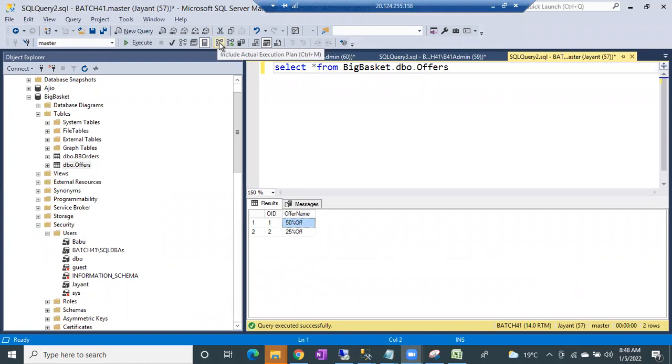Difference of grant and with grant. Yesterday, I guess Dinesh, you missed it, right? Yesterday we discussed grant and with grant. Just go to yesterday's class and you can listen. What is the difference between grant and with grant? Simply, he can give the same permission to others. That is called with grant. Clear, guys? Any issues, any doubts, any challenges in security?